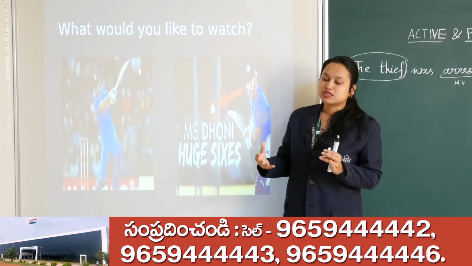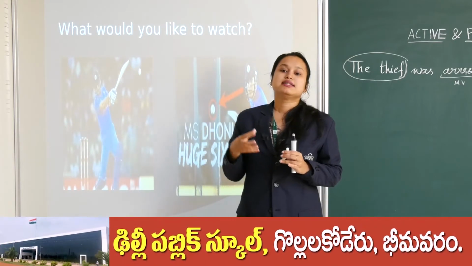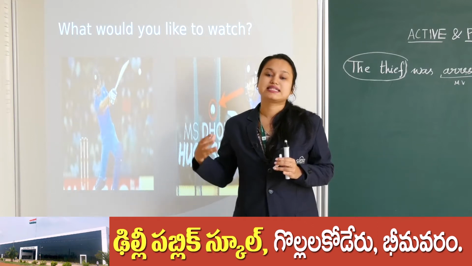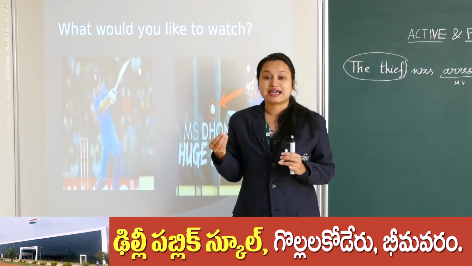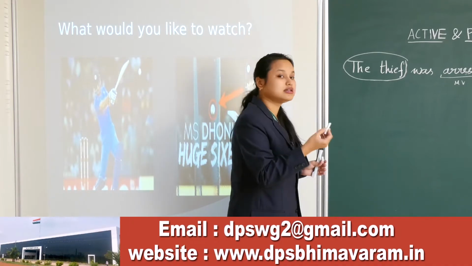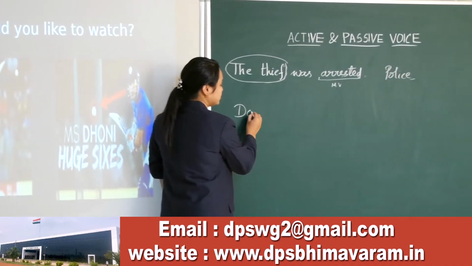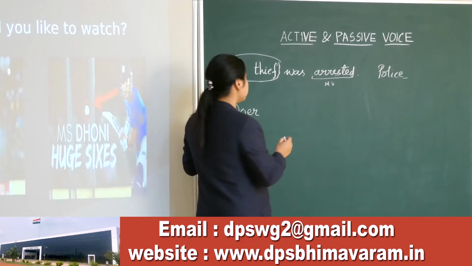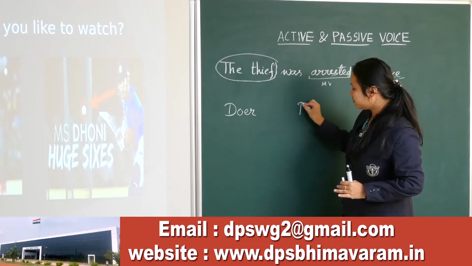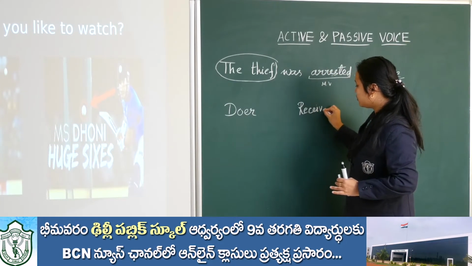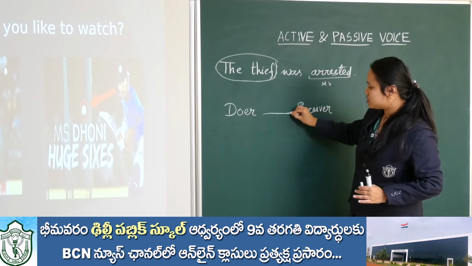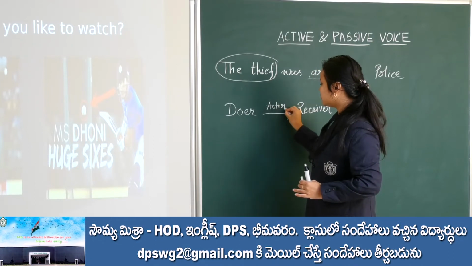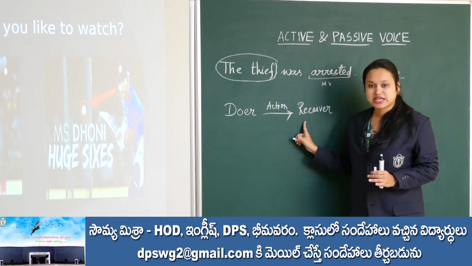Sometimes we choose to make some things active. What do we choose to make active? Sometimes it is the subject who is doing the action, the doer of the action, and sometimes it is the receiver, who receives the action. The doer does some action and the receiver will receive the action, okay?